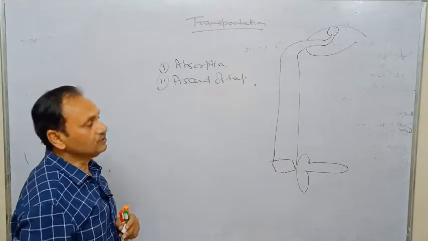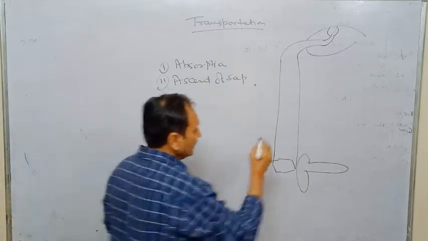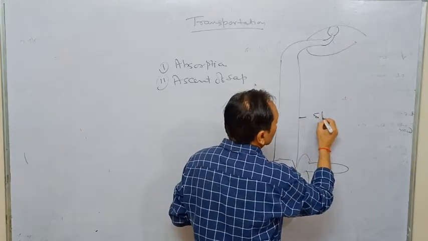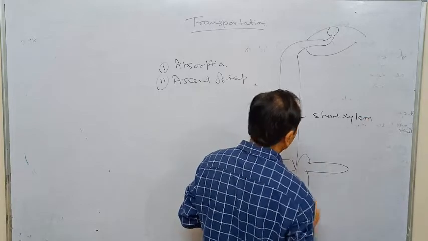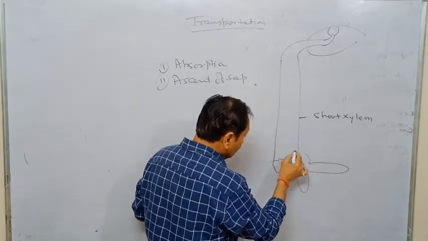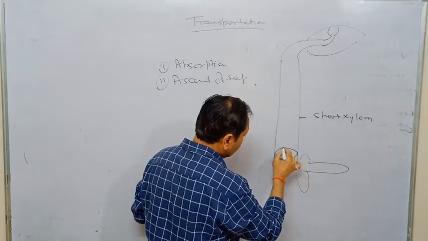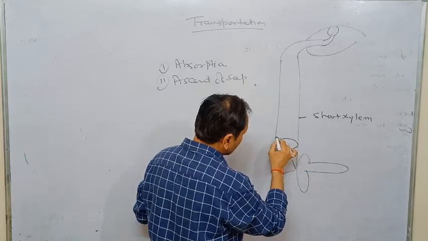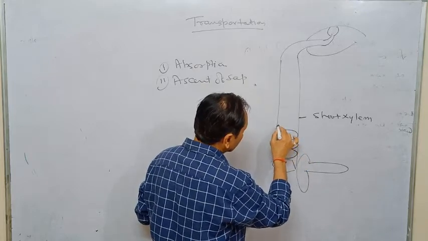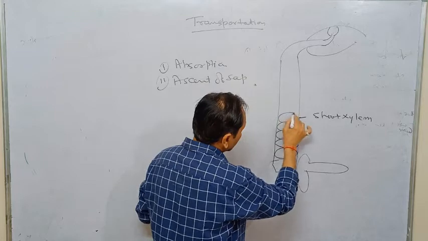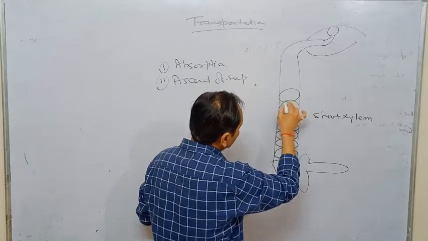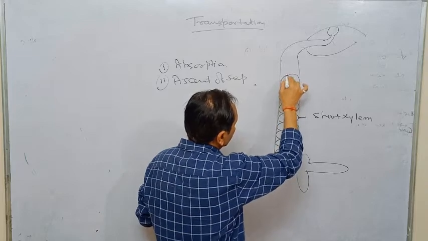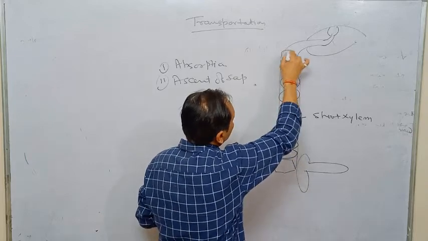This is the main question, and it is called shoot xylem. The absorbed water must reach the stomata through shoot xylem.